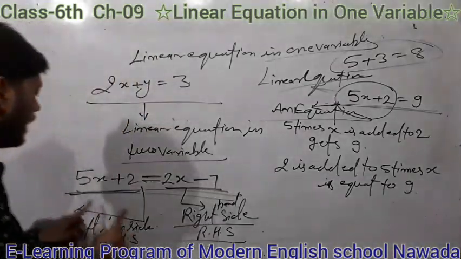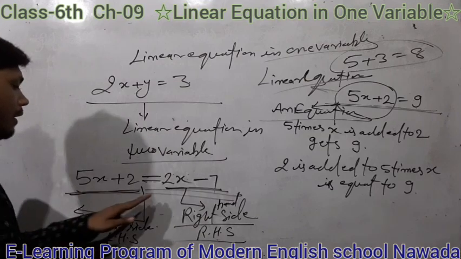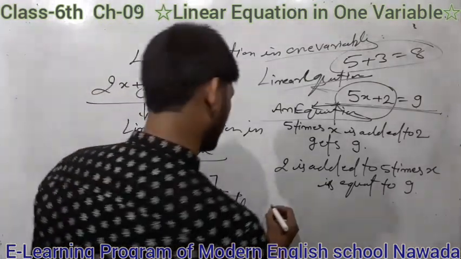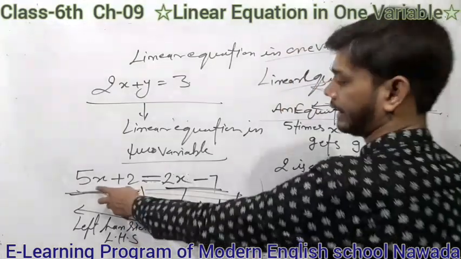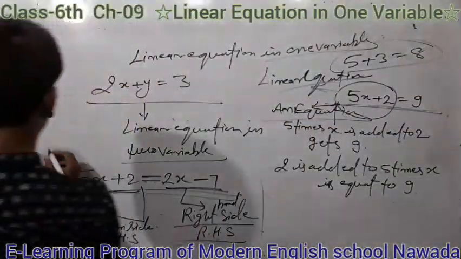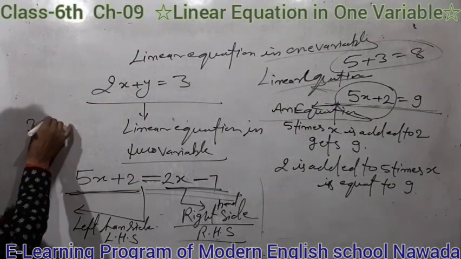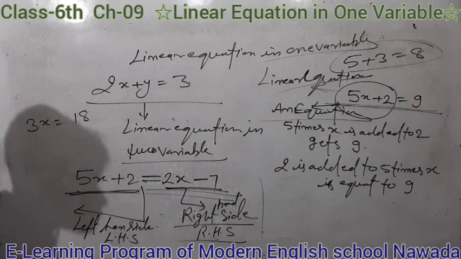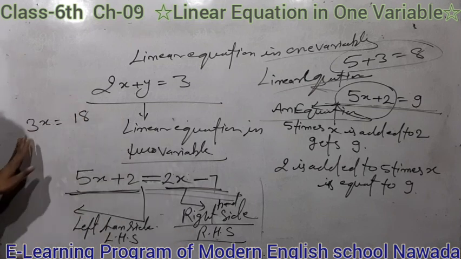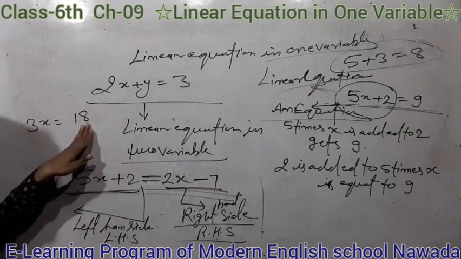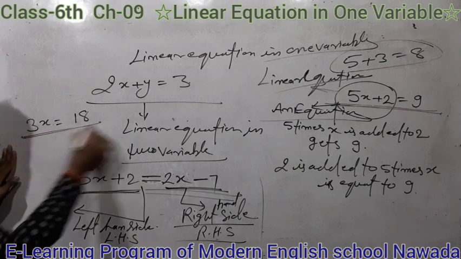Students, here I write an equation. Suppose I write a new equation, 3x is equal to 18. It's a linear equation.